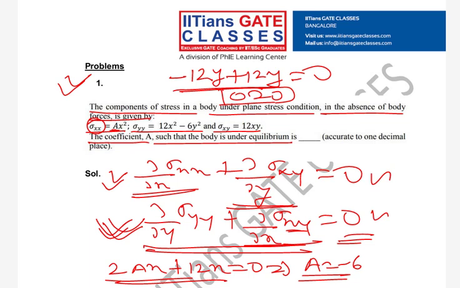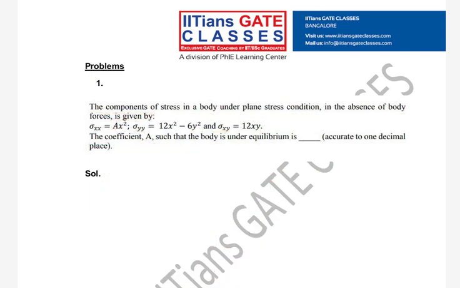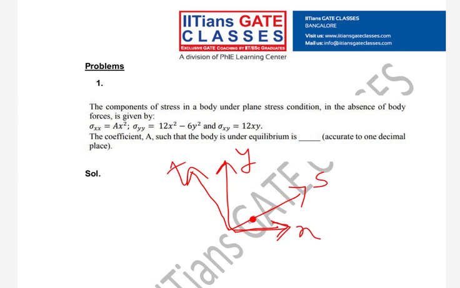What I mean by that, suppose you know this is your xy coordinate, and you know your stresses in this coordinate, x and y, and suppose I have another coordinate which is s and t, making some angle theta